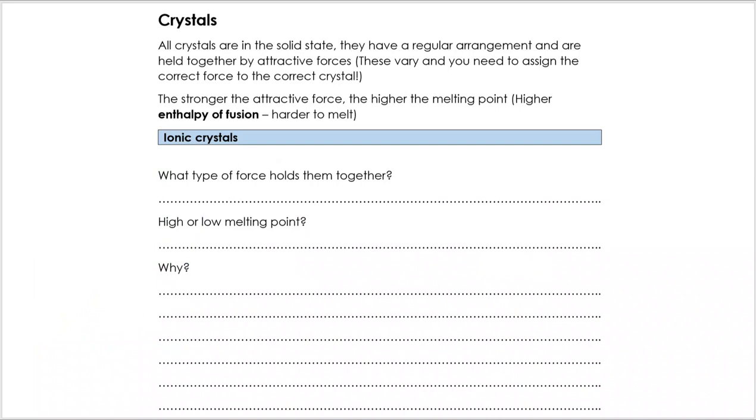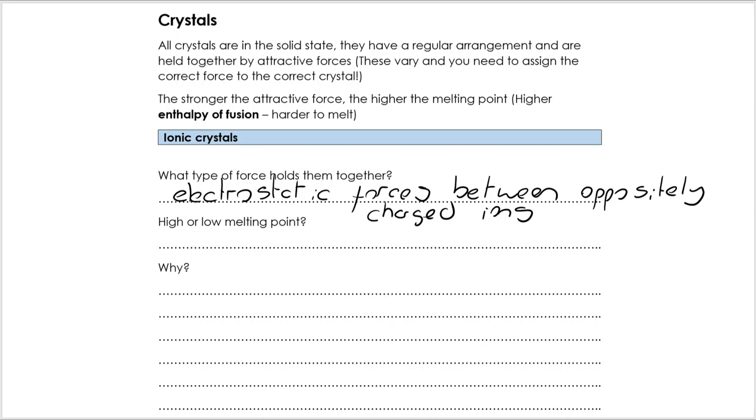Going to take a look to finish off on this video at crystals, and we're going to look at some different types of crystals. So a good opportunity for some reminders actually of the key properties of different structure types. Have a go at these questions. So what type of force holds together an ionic crystal? It's electrostatic forces between oppositely charged ions.